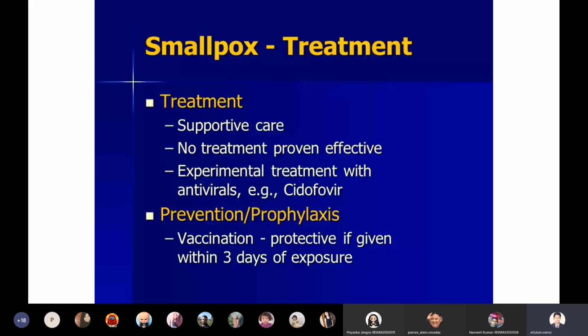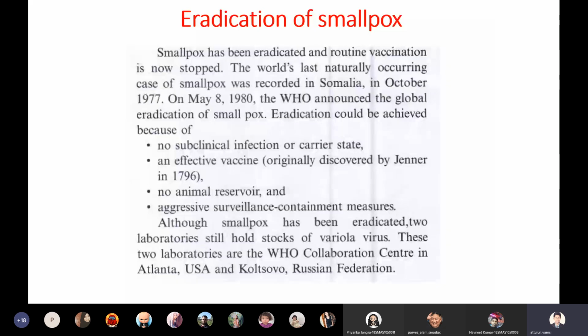We even have post-exposure prophylaxis. Even if someone got smallpox infection, we can immediately give serotherapy and recover the patient. Anyway, we need not worry about smallpox today. Smallpox was completely eradicated by the World Health Organization. On May 8, 1980, we eradicated smallpox from this world.